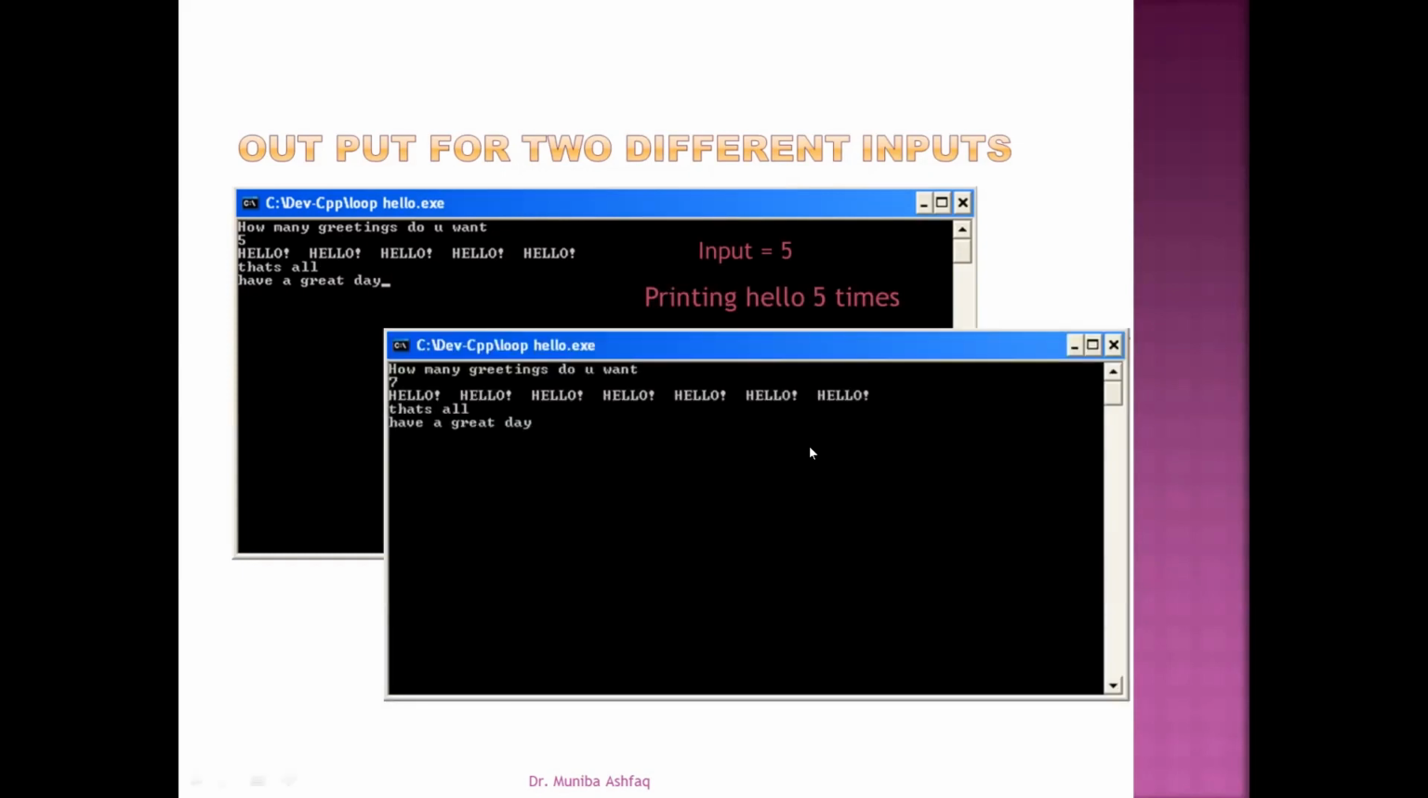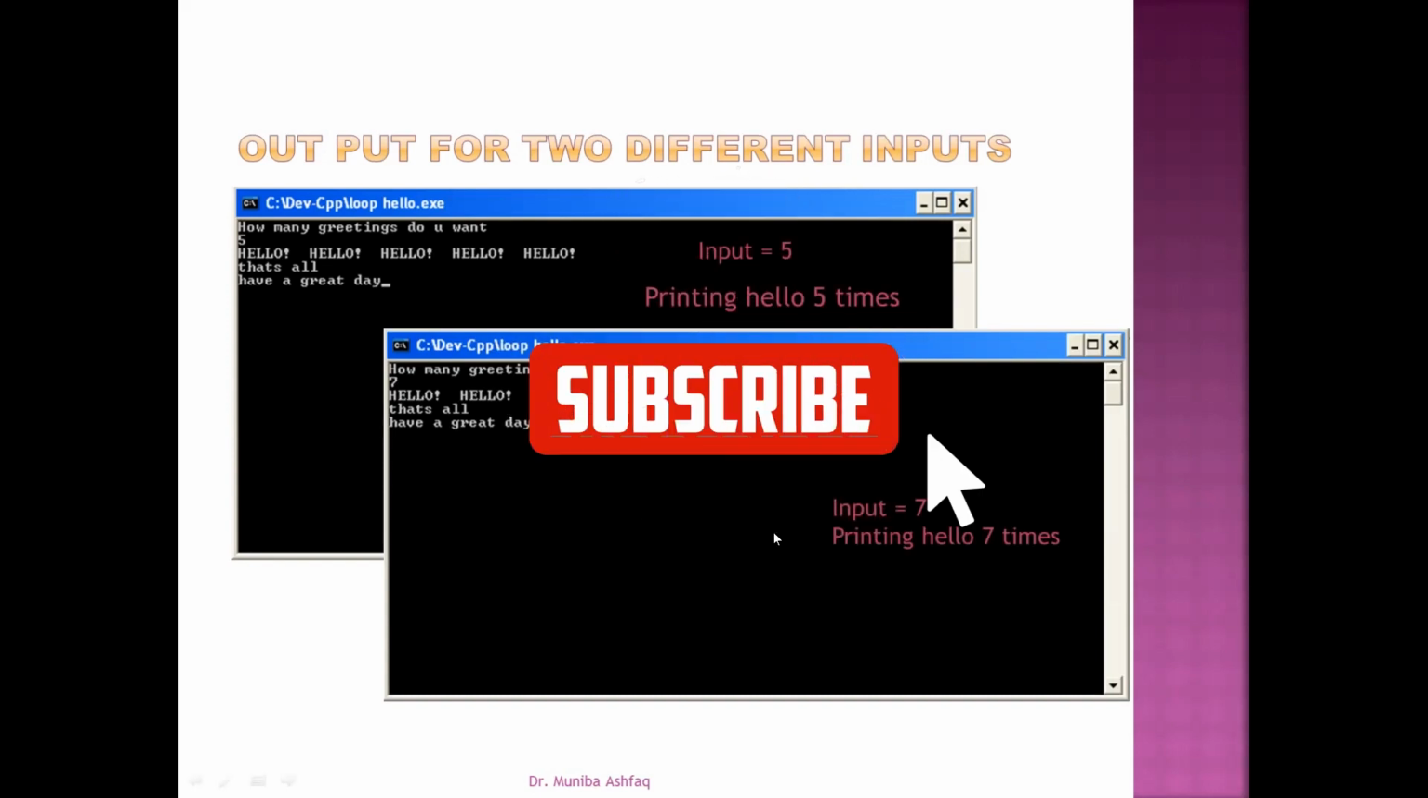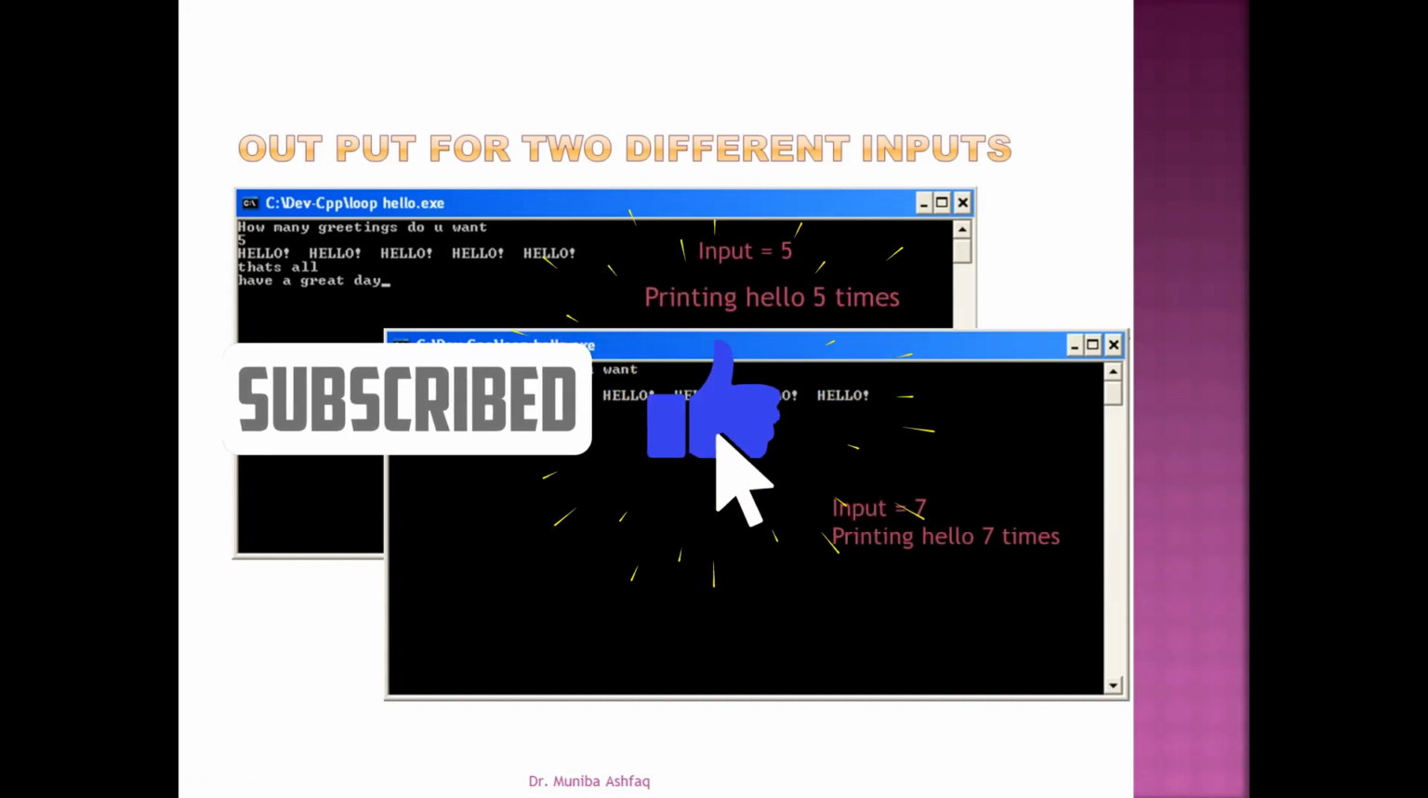And when we again run this program, again it would prompt the user how many greetings do you want. But this time it enters 7 and you can see that 1, 2, 3, 4, 5, 6, 7. Hello is printed 7 times. That's all. Have a great day. So it was printing hello 7 times.